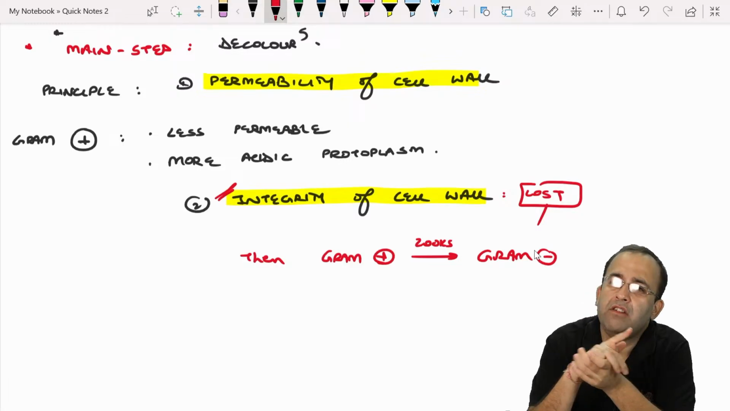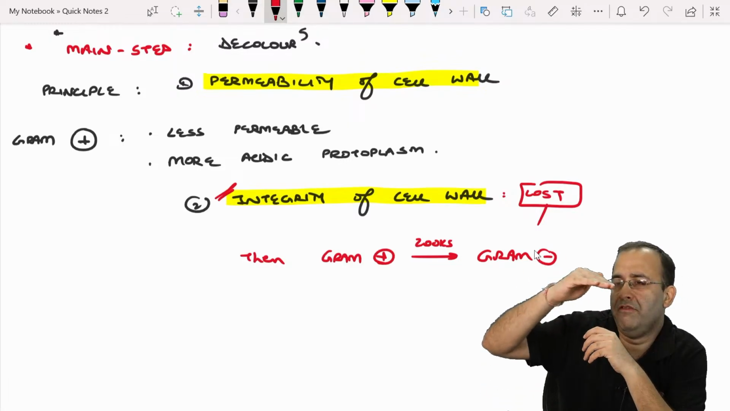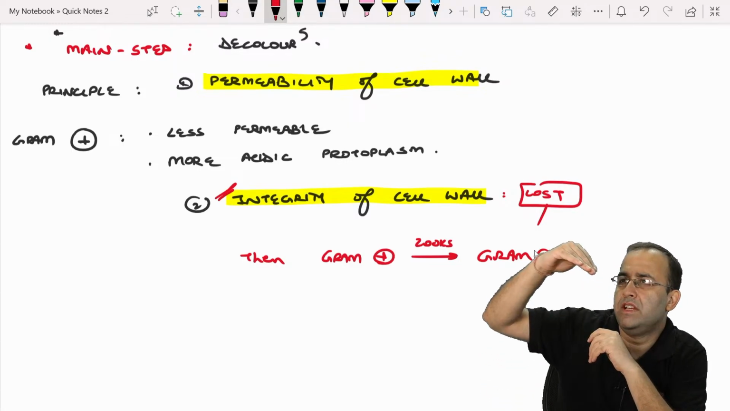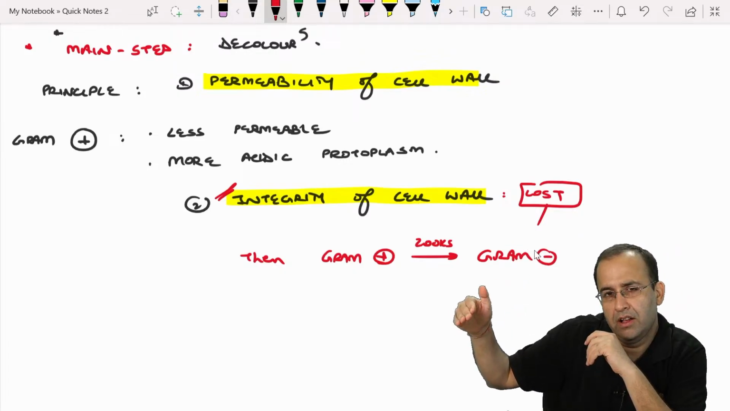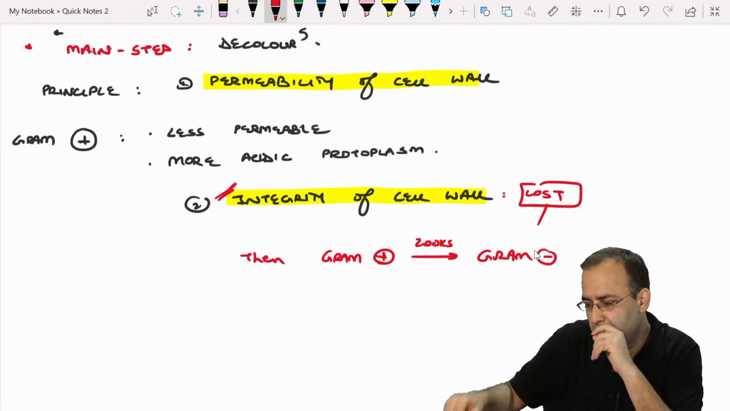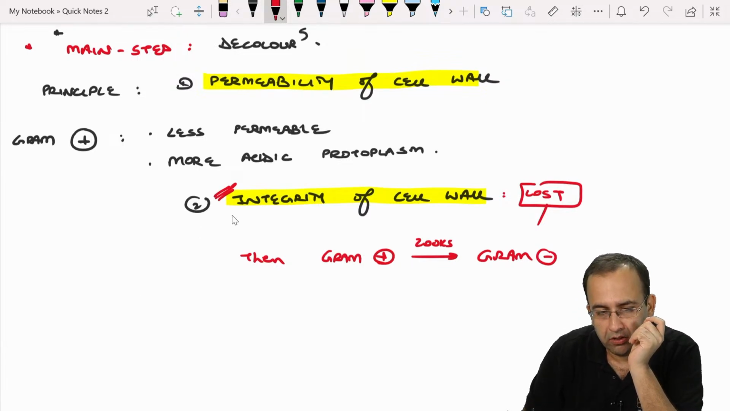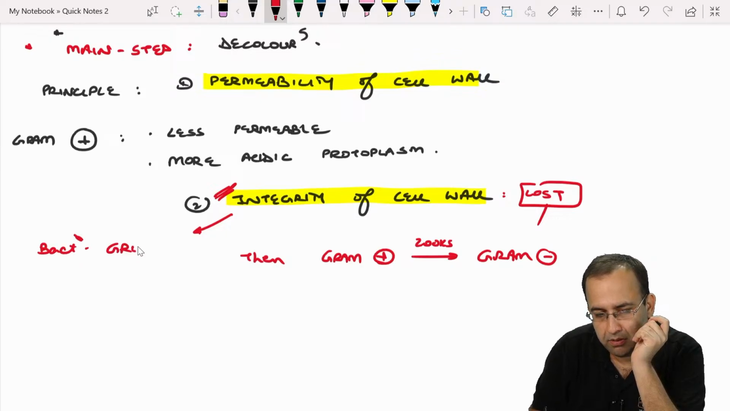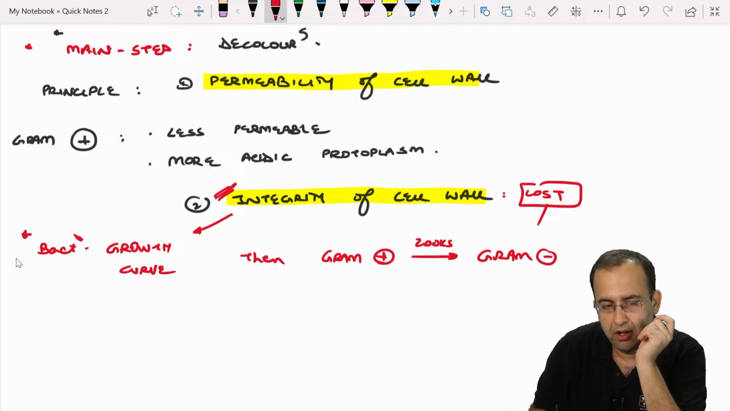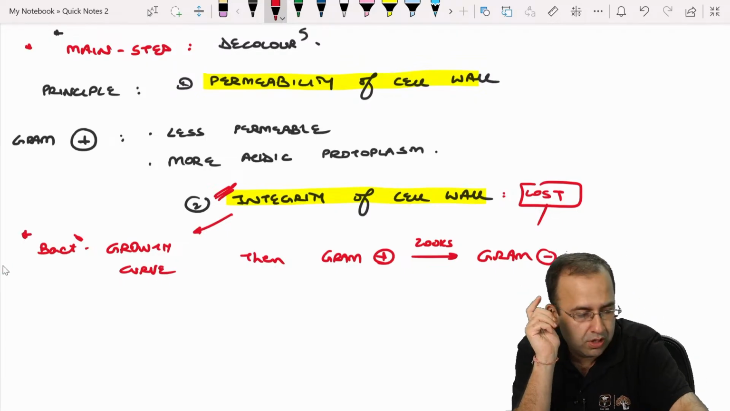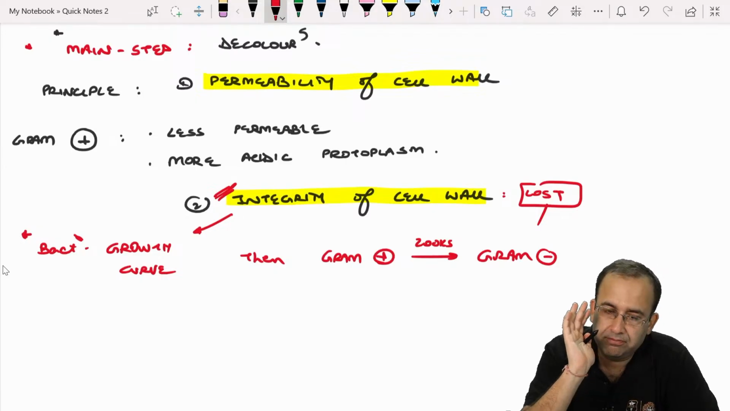Now your first question will be, why will the integrity of the cell wall be lost? We will see that when we see the bacterial growth curve: lag phase, log phase, stationary phase and phase of decline. In stationary phase and phase of decline, the integrity of the cell wall is lost. Please remember this, this point is very, very important. So this was about gram staining.